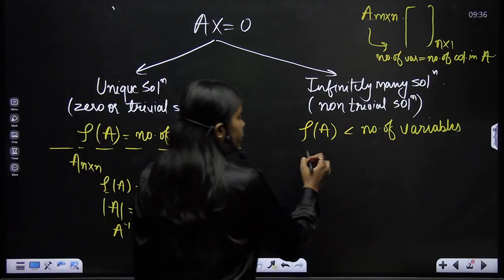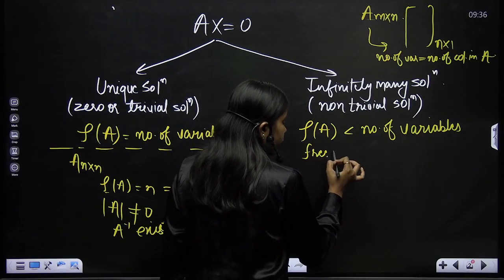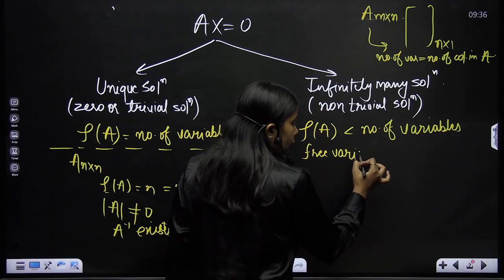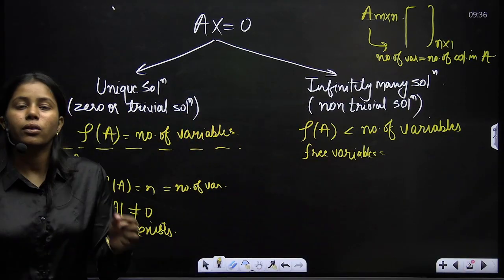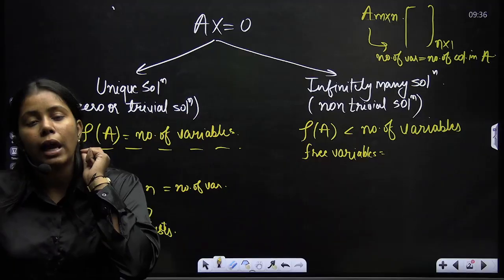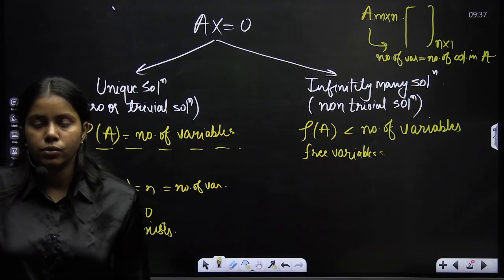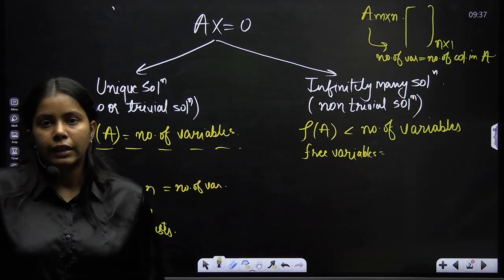So what would you do? You would find out the free variables, how many free variables you have. With the help of free variables, I'll be able to generate infinitely many solutions, right? Because there should be one variable for which I'll be able to put infinitely many values. Corresponding to that, I'll get infinitely many solutions.